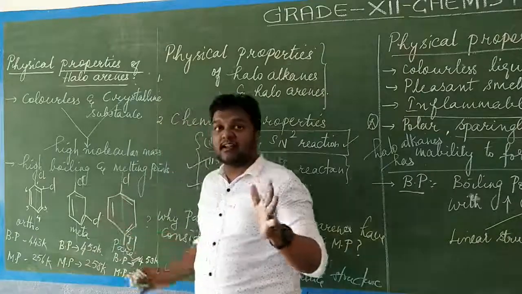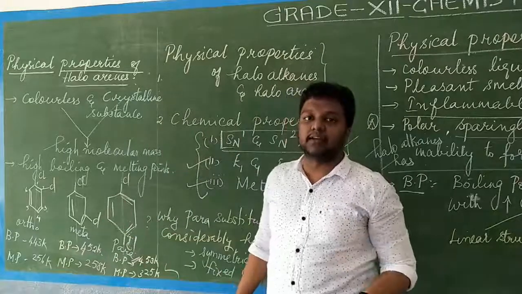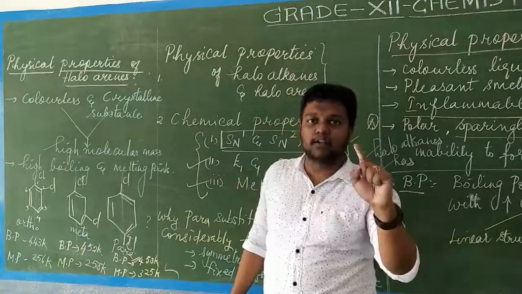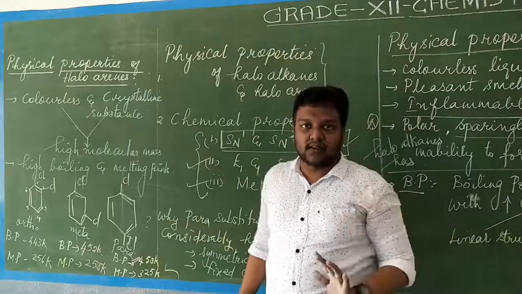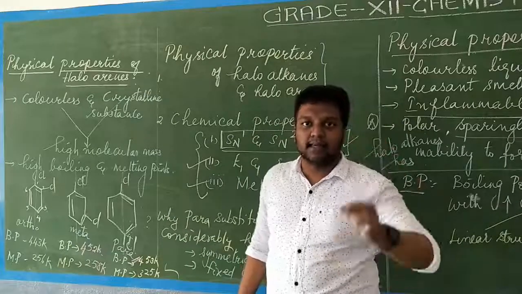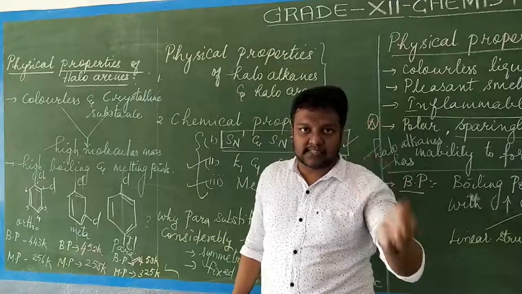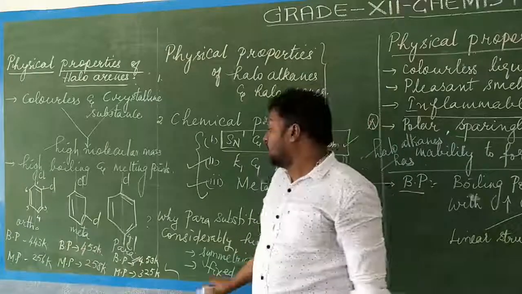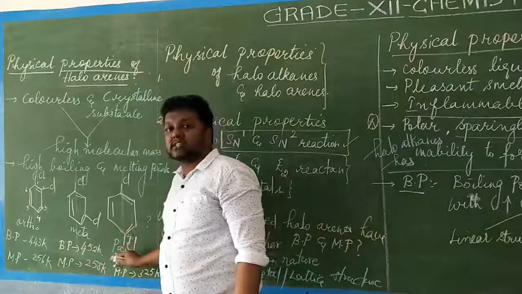So because of symmetry, there is a fixed geometry, a fixed shape, and a lattice structure. Since it is a crystalline substance, I use the term lattice structure. Because in solid states, for all crystals there will be lattice energy, as we have studied. So similarly here also it will be possessing what?